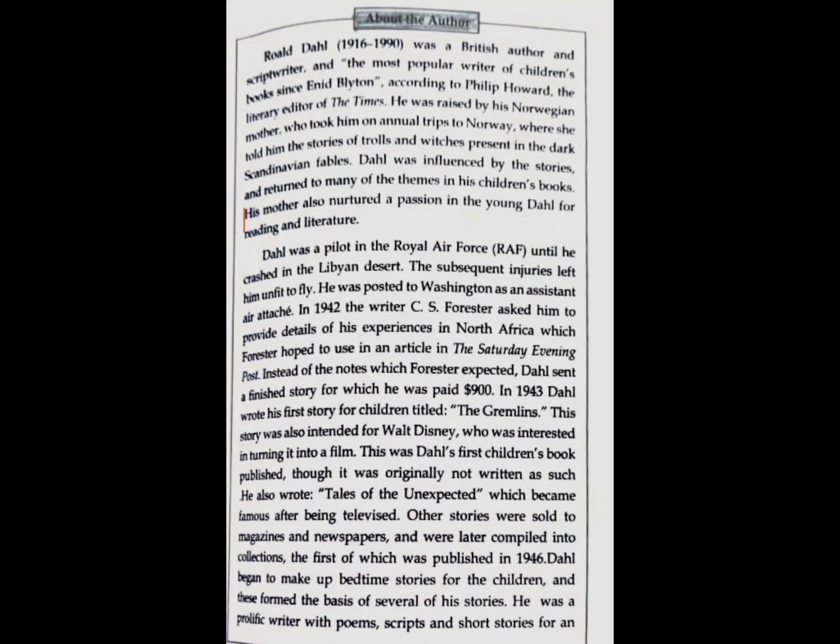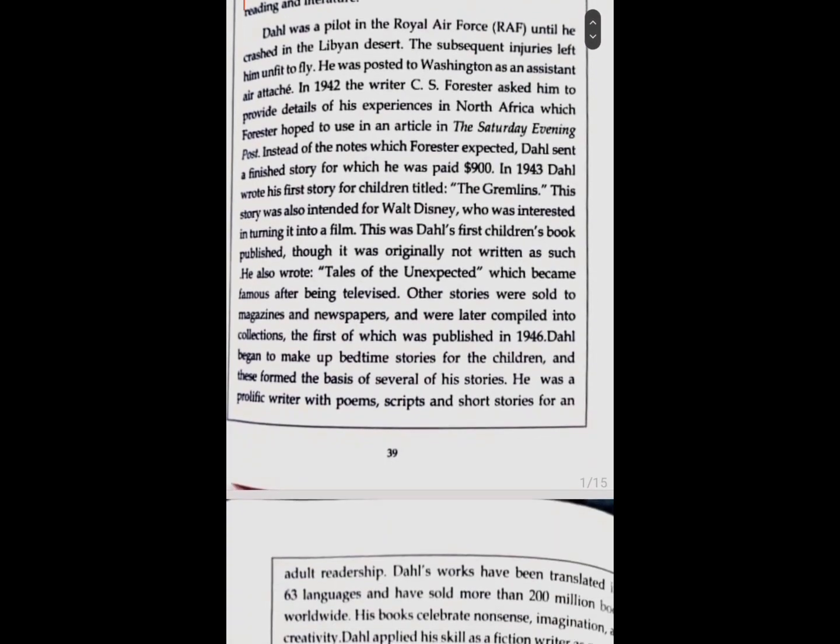Now, before we begin the chapter, we have to remember that The Great Automatic Grammatizator was written by Roald Dahl. He's one of those writers who has written a lot of books for children, but this is the first time that we are going to study him in the ISC syllabus this year. Previous year also you had a chapter called The Sound Machine, which was written by Roald Dahl, which was similar to this. Now, without further delay, let's start the chapter.